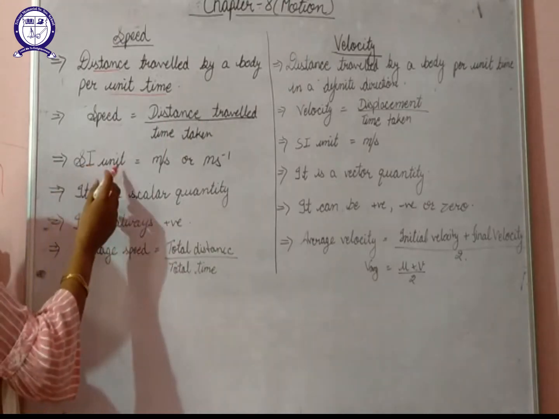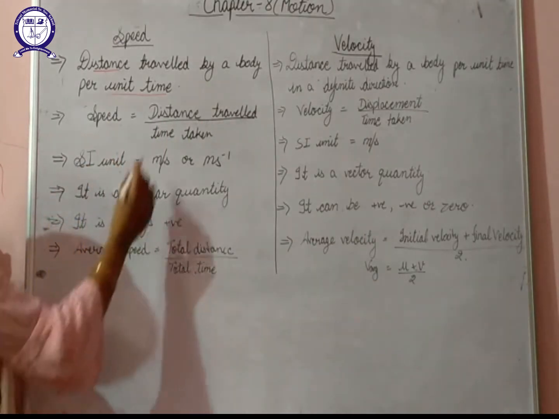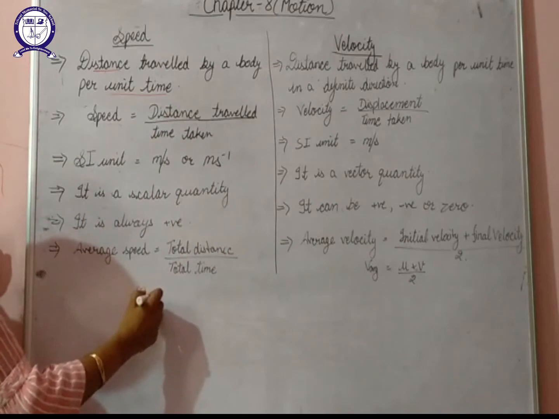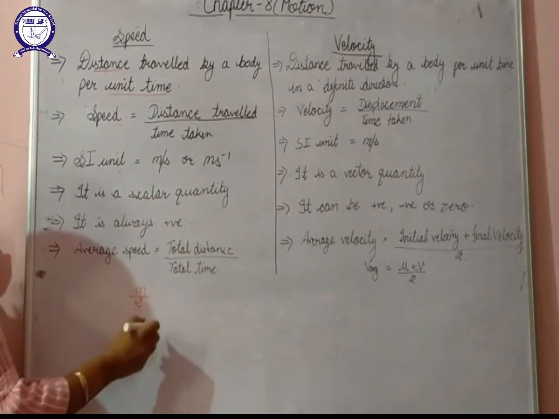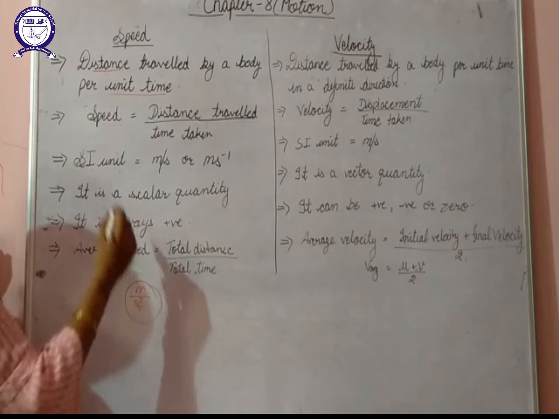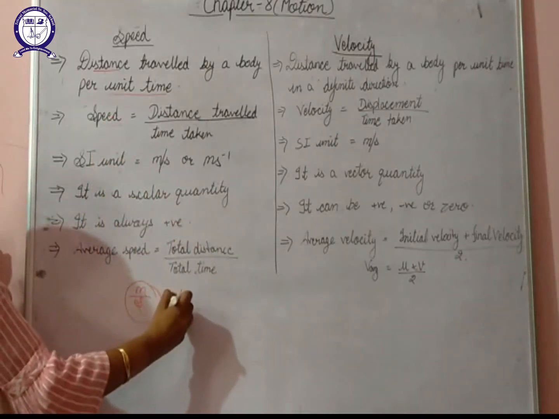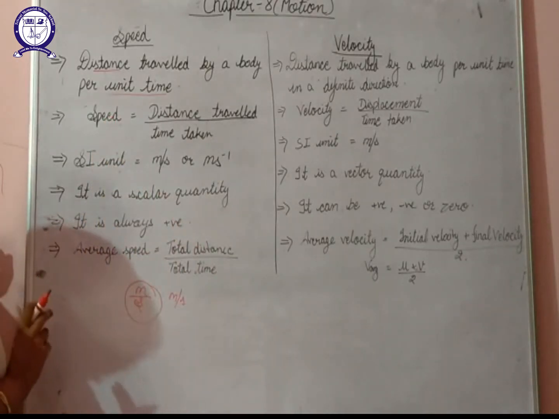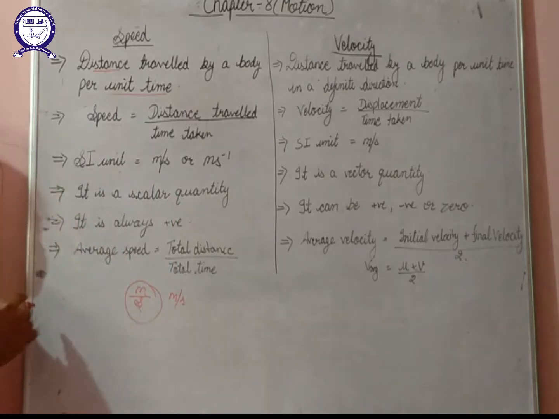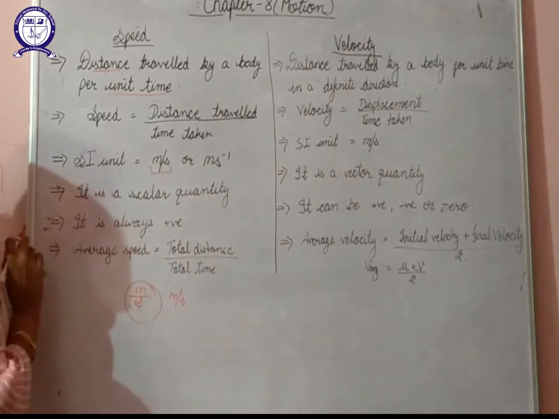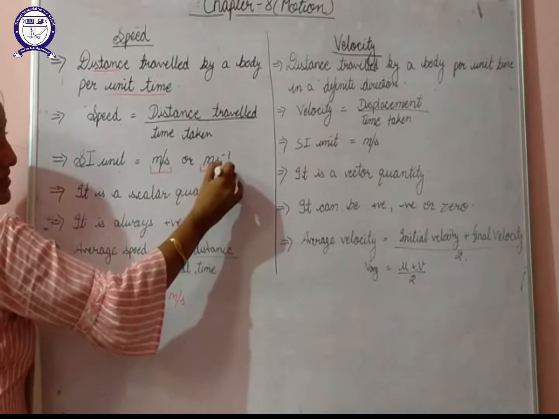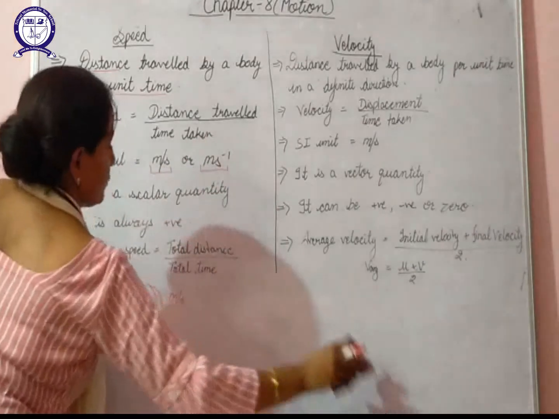Now the SI unit of speed. We know that the SI unit of distance is meter and the SI unit of time is second. So obviously the SI unit of speed will be meter per second. We have two notations to write meter per second. Either we can write it like this, or we can write meter per second like this also.